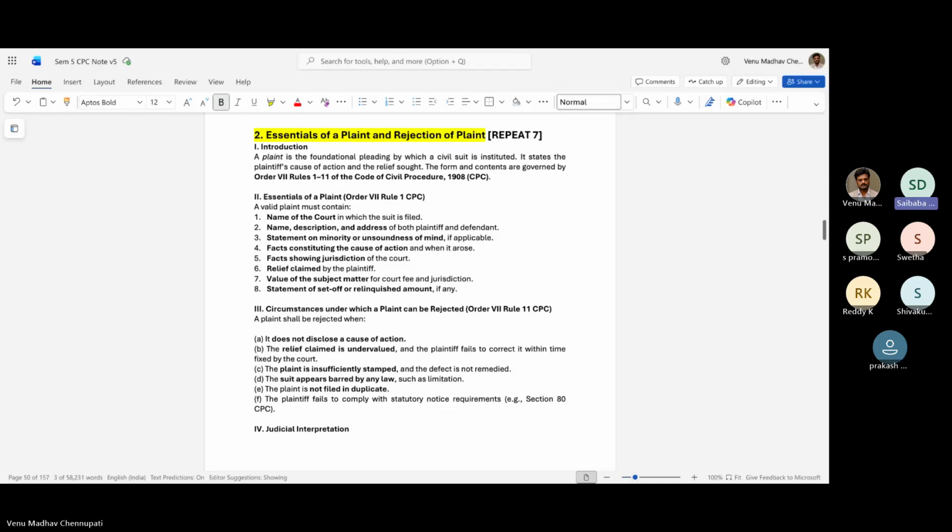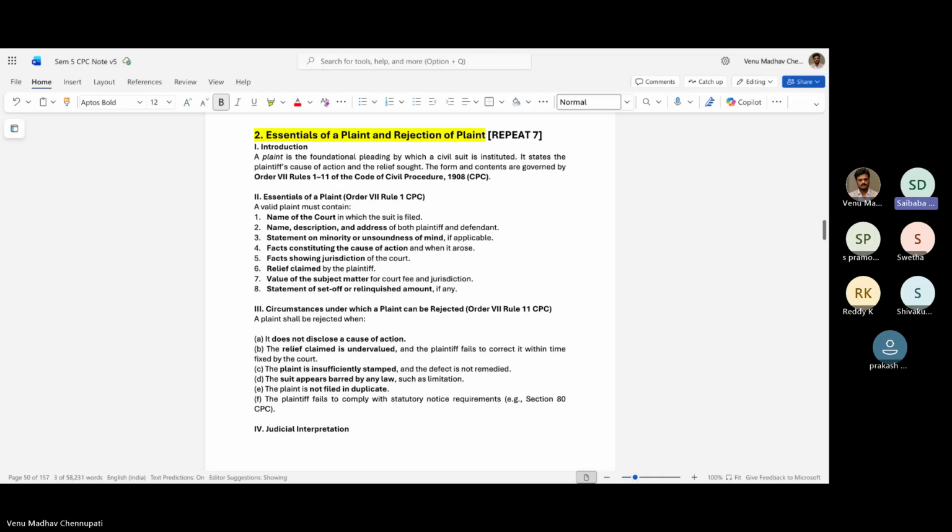Here the question is essentials of plaint and rejection of plaint. Plaint is the first step in instituting a case in the court. Order 7, Rules 1 to 11 of CPC define the essentials of a plaint and also its rejection.